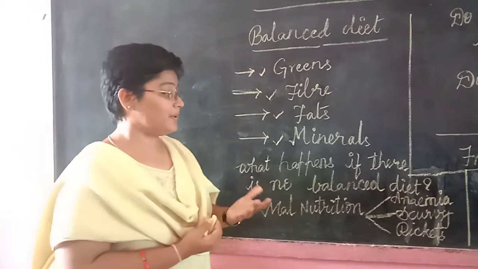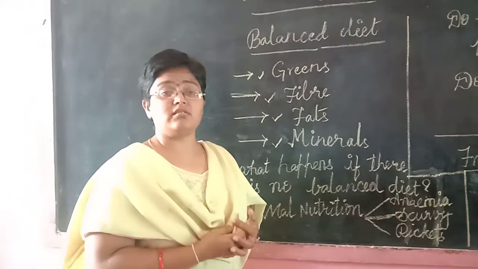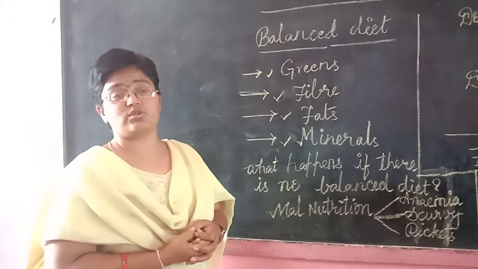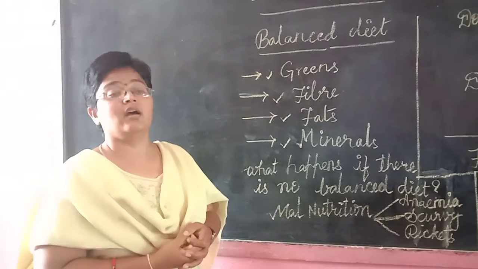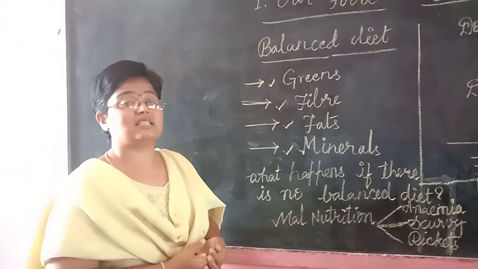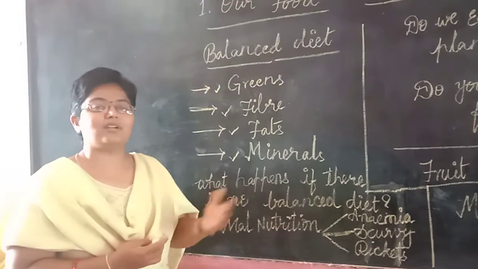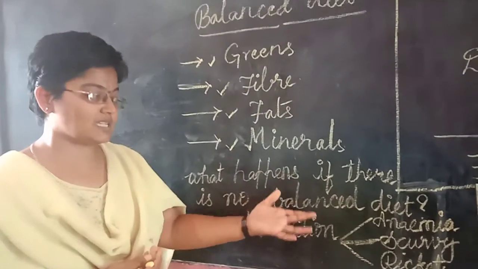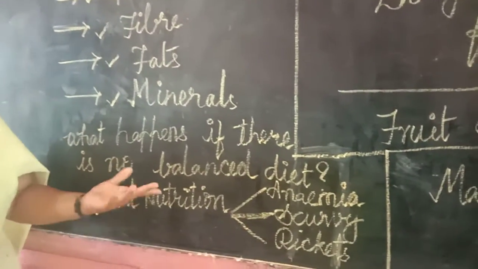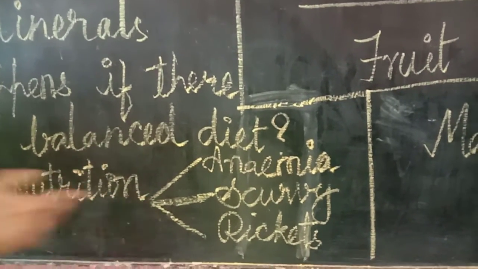Then what happens, children, if there is no balanced diet? We discussed about this also in our previous class. I just want to remind you what is going to happen if there is no balanced diet. It has different impacts on children's growth, which cause different kinds of diseases like malnutrition, which leads to many kinds of diseases: anemia, scurvy, rickets.